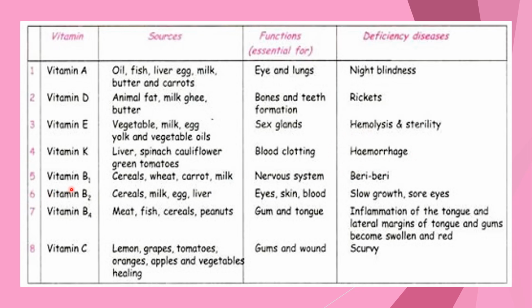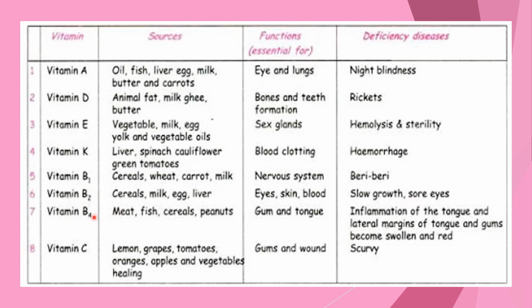Now coming to vitamin B1, B2, B4, that is the vitamin B complex. It is known as B1, B2, B4 because vitamin B has many branches. Vitamin B1 is obtained from cereals, wheat, carrot, milk, and it functions in the nervous system. The deficiency disease is beriberi. Vitamin B2 is obtained from cereals, milk, egg, liver, and it functions for eyes, skin, blood. The deficiency disease is slow growth, and you will have sore eyes.